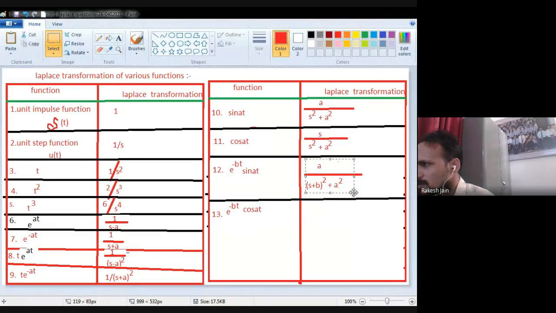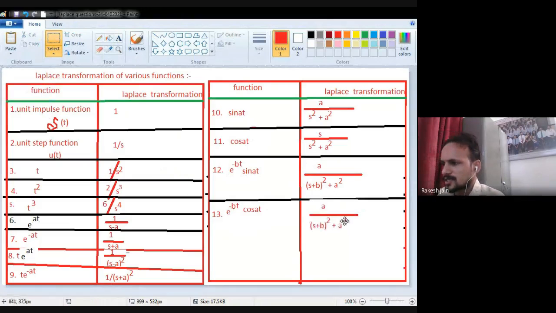We will prove it later on. (s plus b) square plus a square. The denominator term will be as it is, but the numerator term will consist of s plus b also.